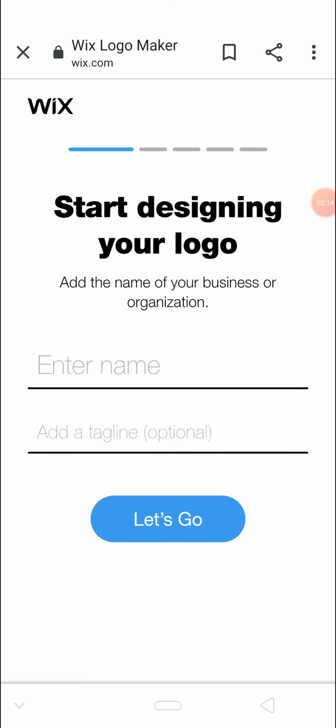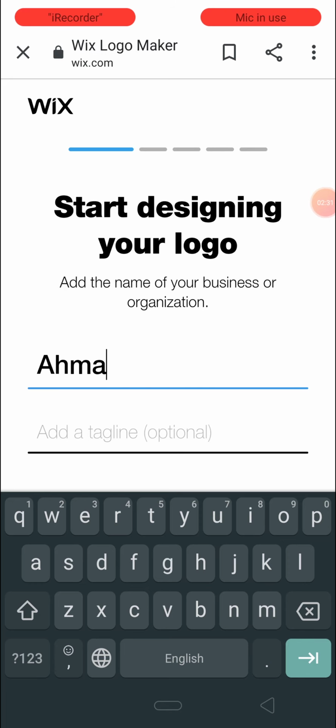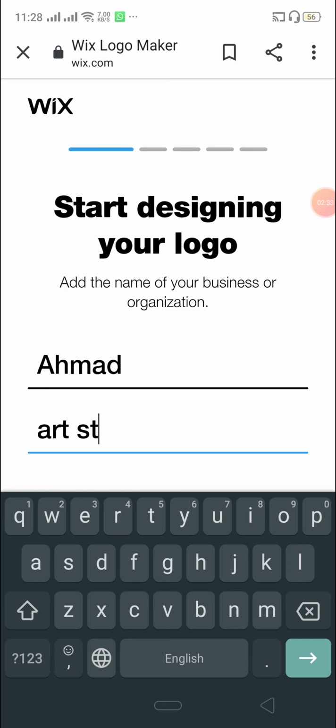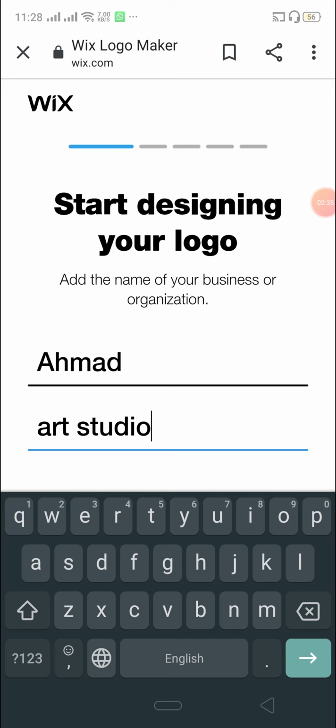While creating a logo, you will be asked for two things. The first thing is the name of your logo, and the other thing is the tagline that appears below the name of your brand. As our channel name is Aman Art Studio, and the tagline is Aman Art Studio, we will just go with it.